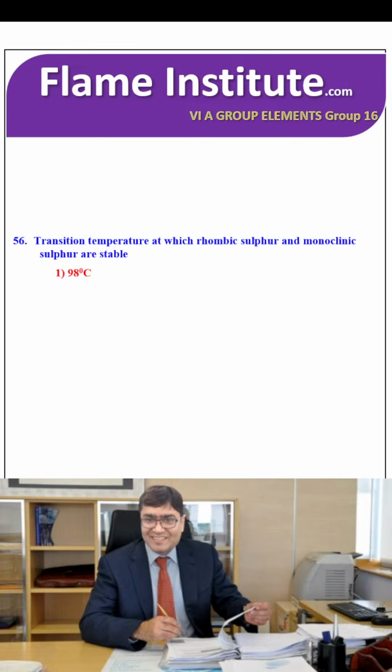Transition temperature at which rhombic sulfur and monoclinic sulfur are stable: 98 degree, 95 degree, 102 degree, 112 degree or 114.5 degree. The right option is 95 degree.